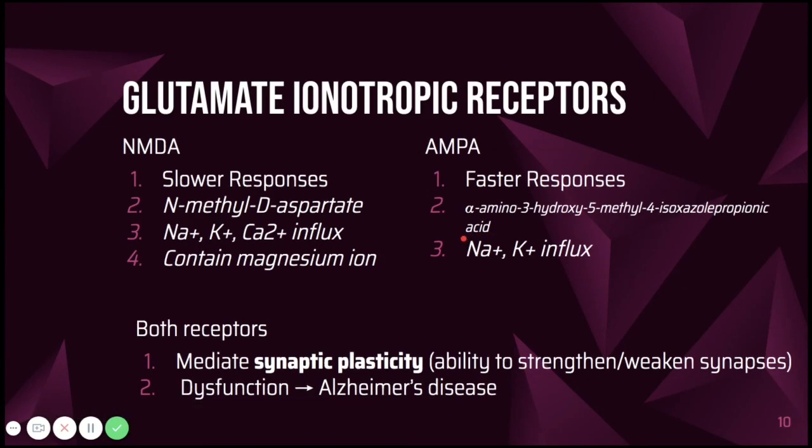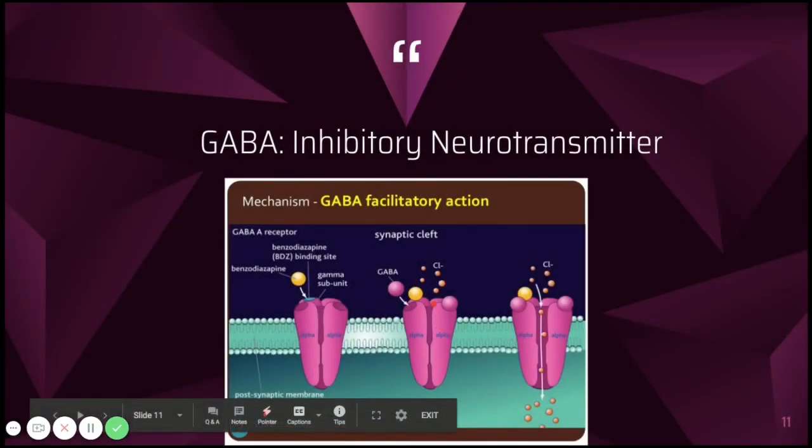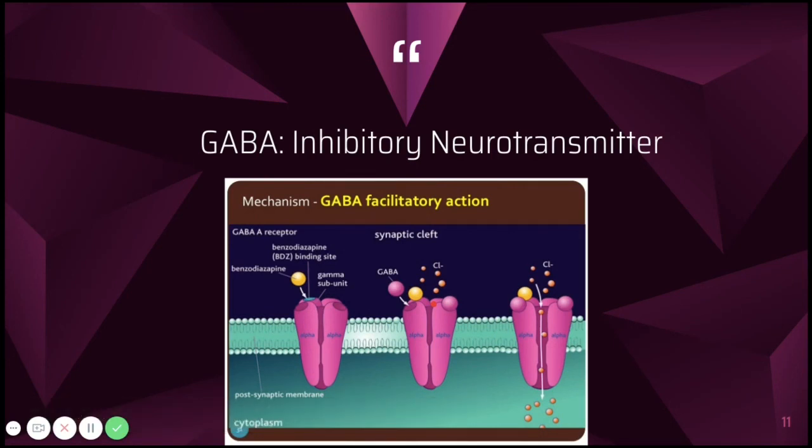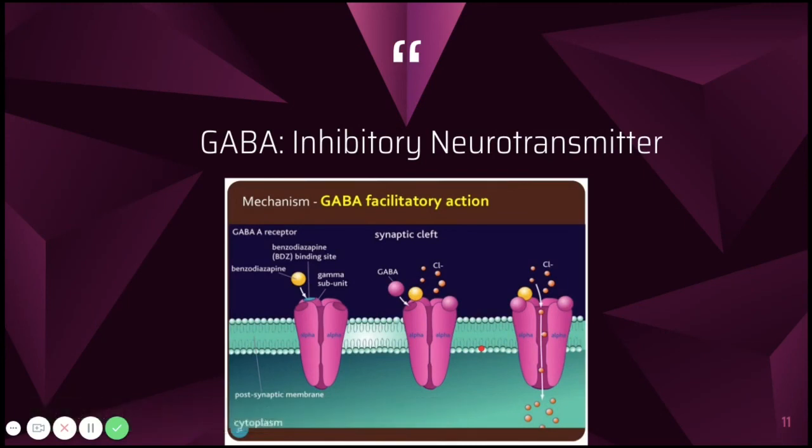For our last example, let's look at GABA, which is an inhibitory neurotransmitter. When GABA binds to its ionotropic receptors, the gates will open to allow chloride to flow into the cell. If you remember, or if you can see here, chloride ions are negatively charged. So the more that they flow into the cell, the more negativity will accumulate on that side of the membrane, on the inner side of the membrane, and the less likely that an action potential is to fire, which is why GABA is referred to as inhibitory.